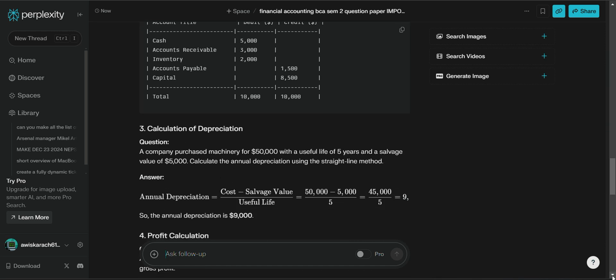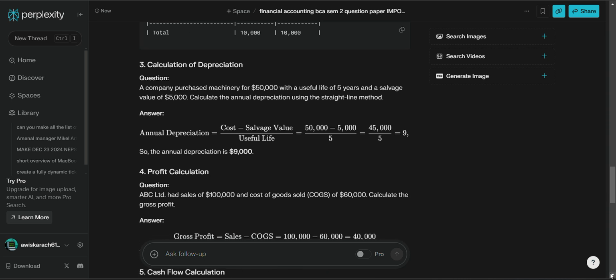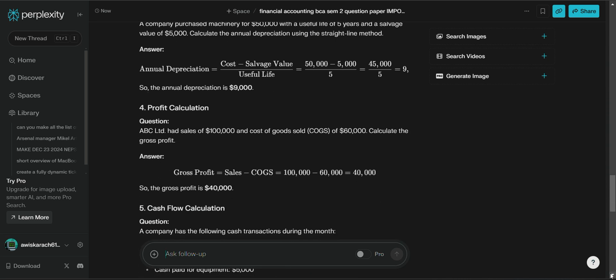Calculation of depreciation. A company purchases the machinery at 5,000, with a useful life of 5 years and a salvage value of 500. Calculate the annual depreciation using the straight line method. Cost minus salvage value by useful life. Here is 5,000 minus 500, 4,500 by 5, 900.